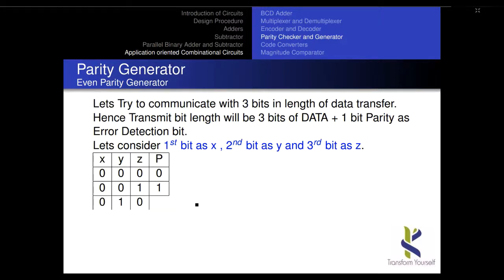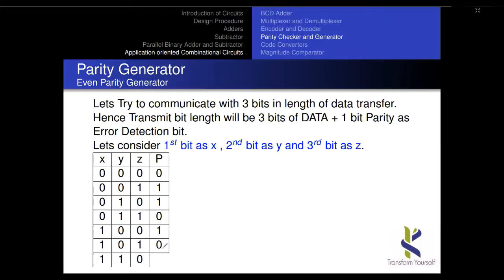Here also I have a 3-bit input, so to make it even I will apply 1. Similarly here I have two ones, so to make it even parity I make it 0. In this case there is an odd number of ones in the data, so to make it even I put the parity as 1. Like this you make it for all the cases. Based on this input, this is the output: parity is the generator output. So I do this with a 3-variable K-map.